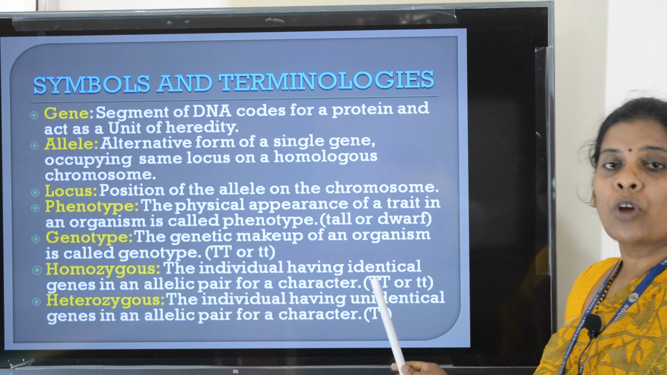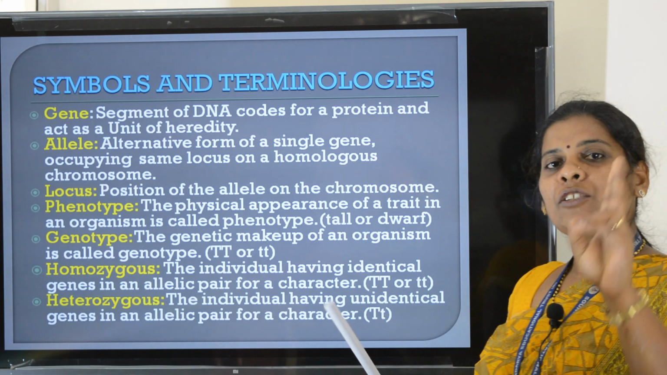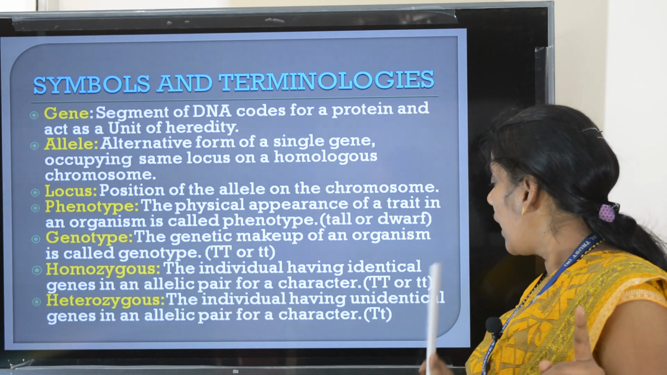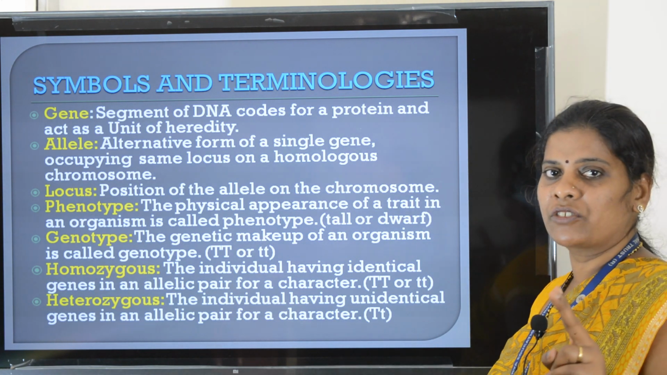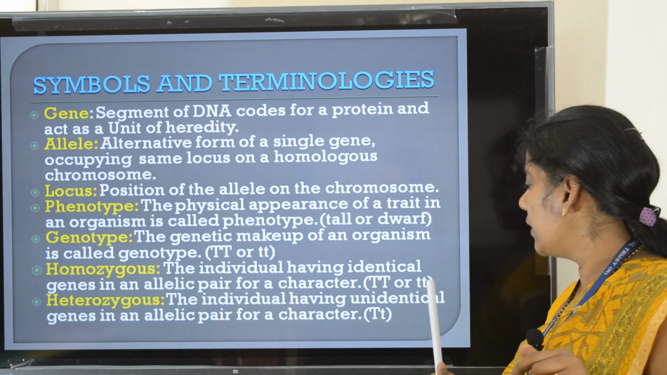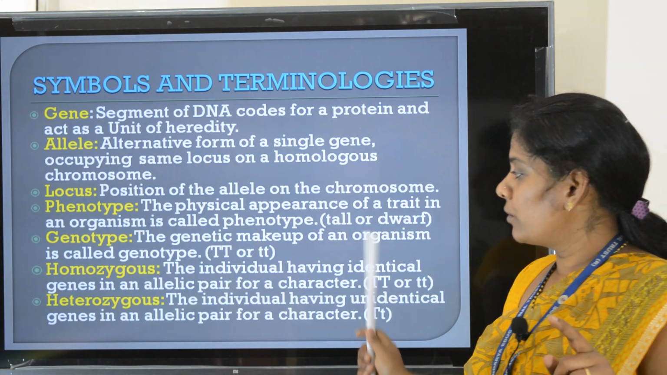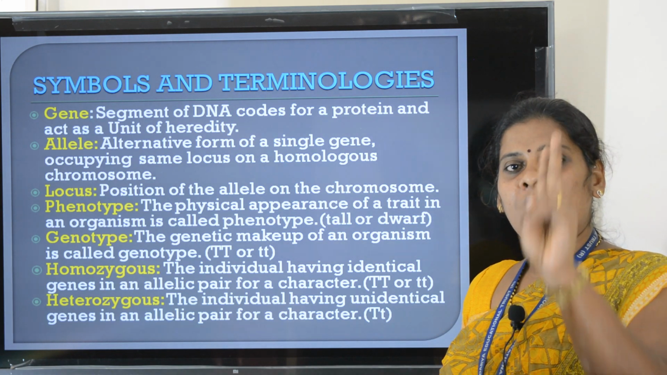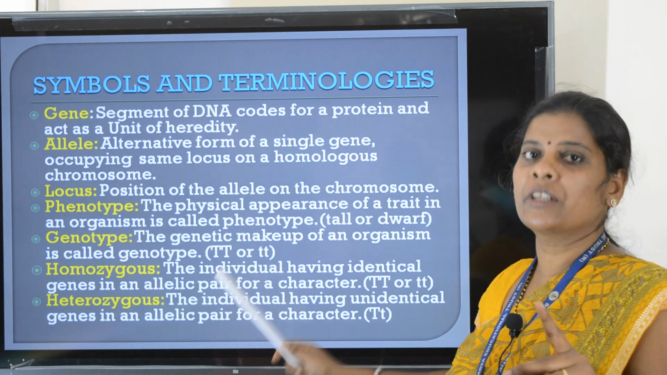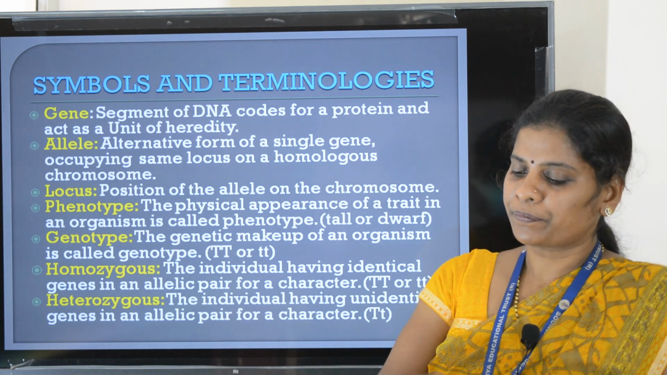You see here, the tall character is represented by capital T. If both the alleles possess the tall character, then it is called homozygous. If the allele shows the recessive character, the alternative allele for tallness, the dwarf or short character, then we'll represent it as small t in lower case. Okay, so very important, students. For a particular character, there are two alleles, right? It may be of similar type, then homozygous condition. If it is of two different types, then it is called heterozygous condition.